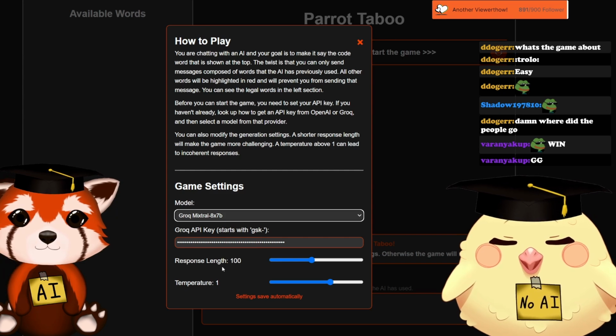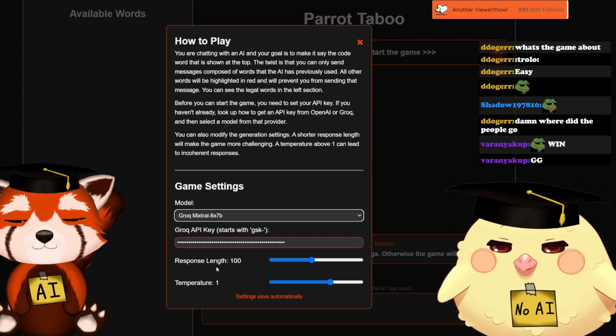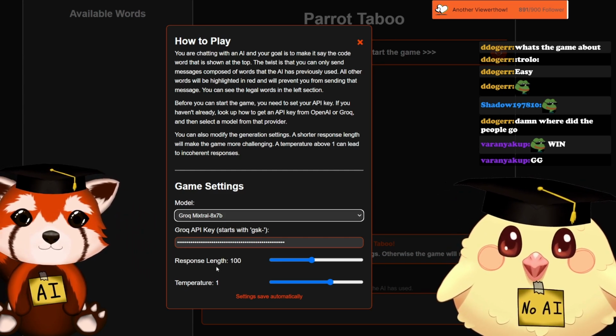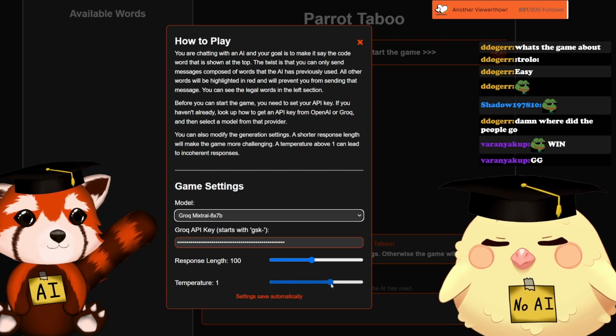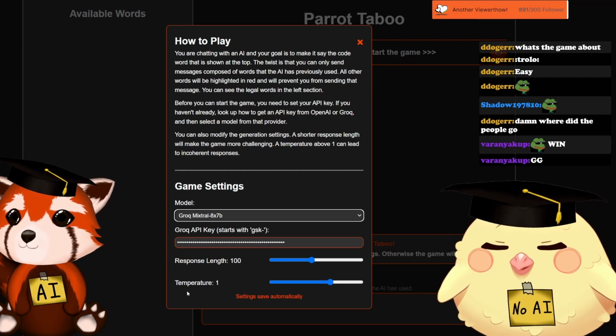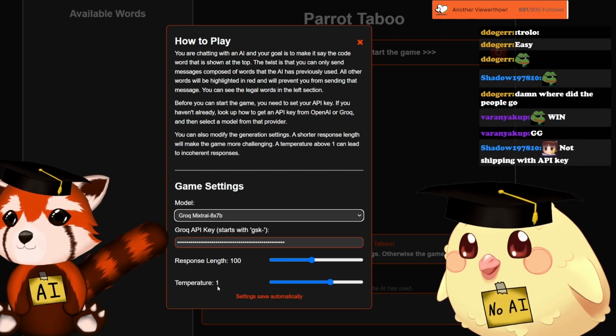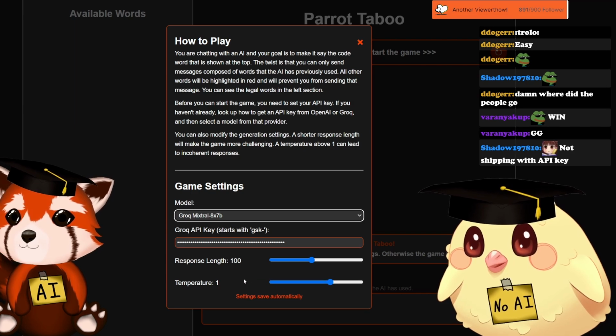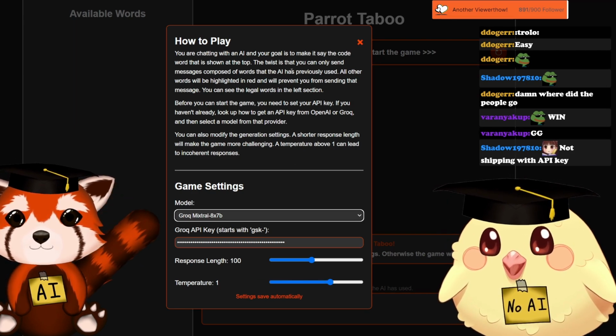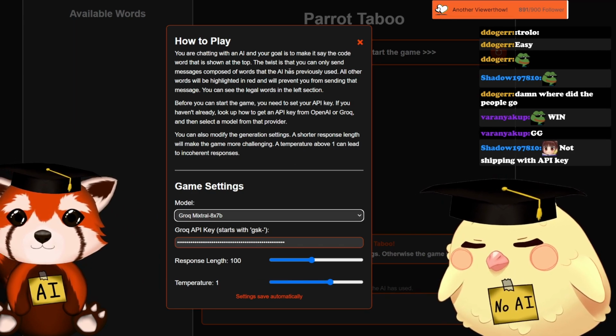Then you can set the response length. Of course, if the responses are longer, this gives you more words, making the game easier. And the temperature is what we colloquially call the schizo slider. Anything above a temperature of 1 might break the game because the responses are too crazy.